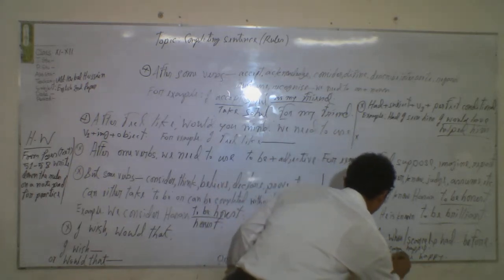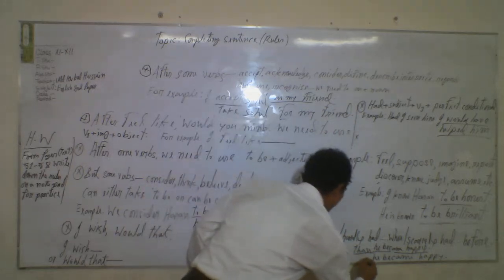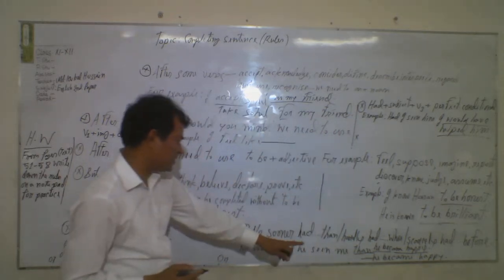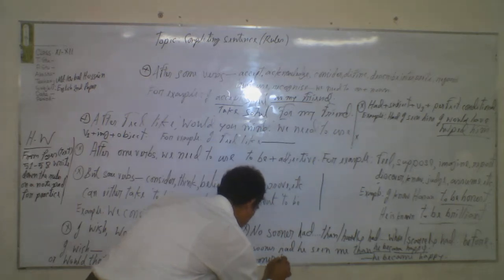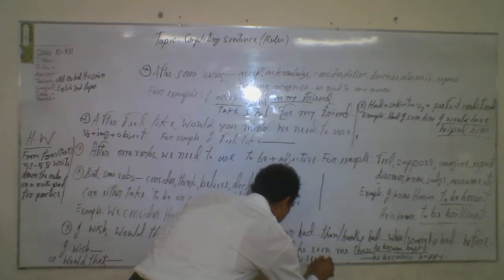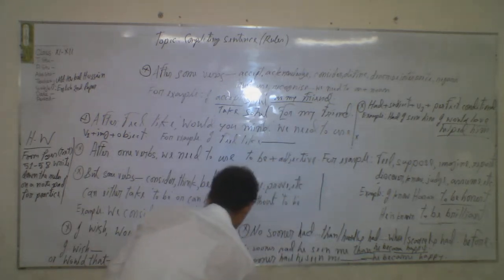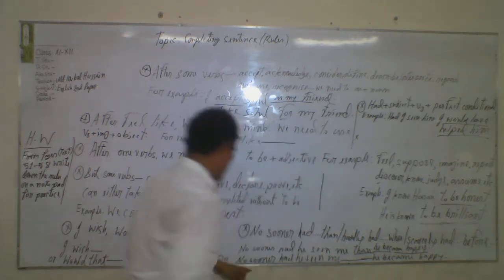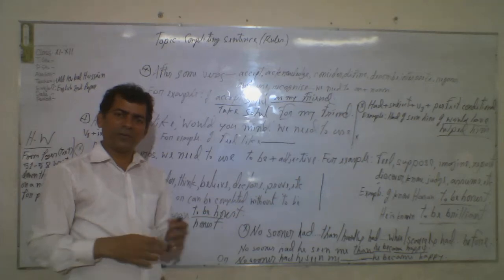Or for example, if you are given the last clause, he became happy, then you write here: no sooner had he seen me. I think it is clear to you.